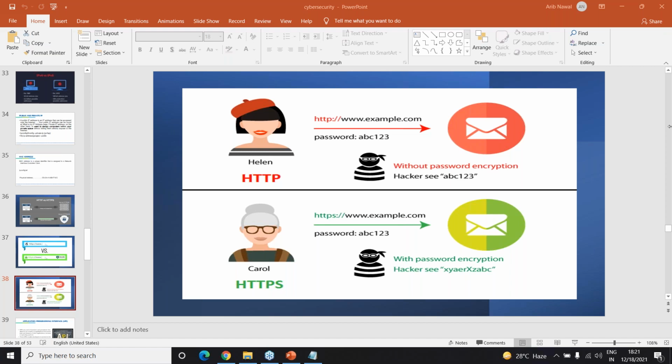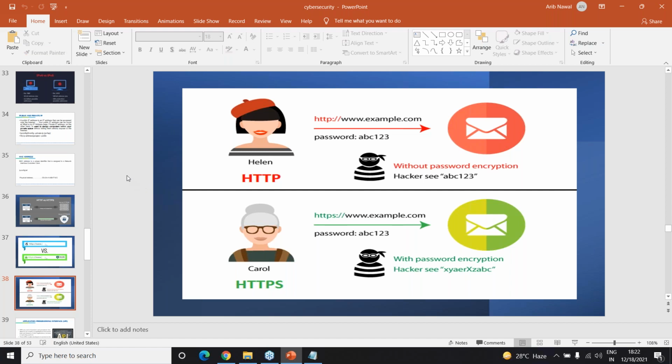But on HTTPS, instead of seeing ABC123, the hacker will see something else. So HTTP and HTTPS is understood from here.